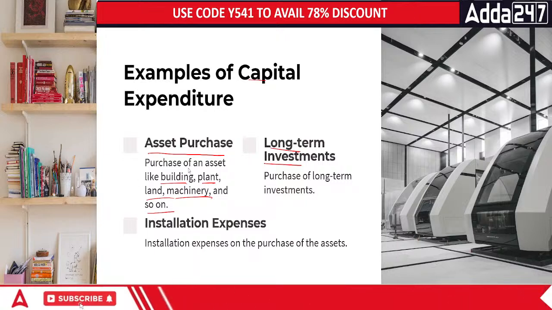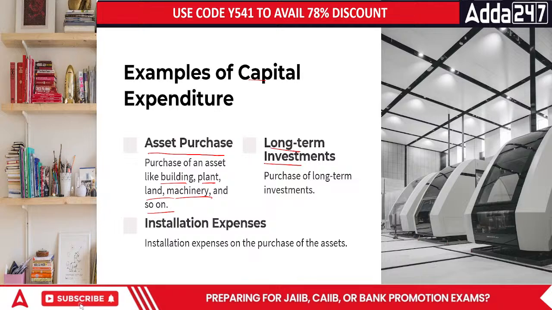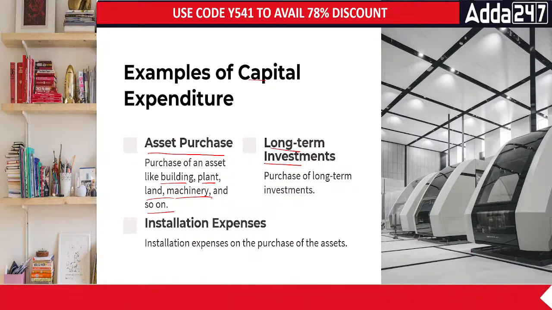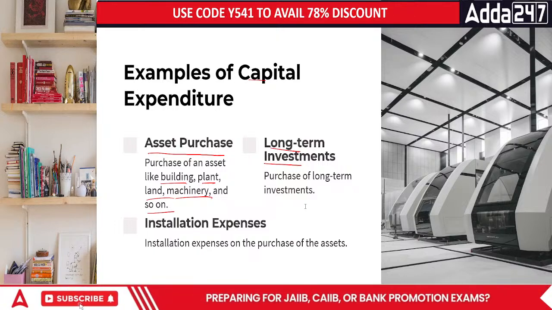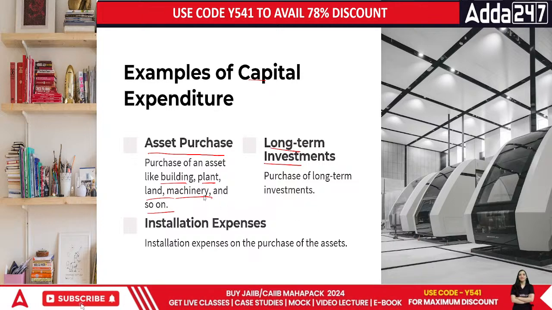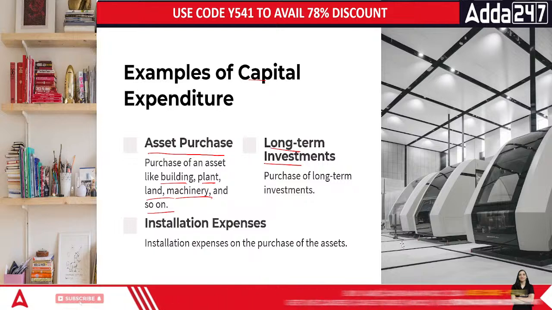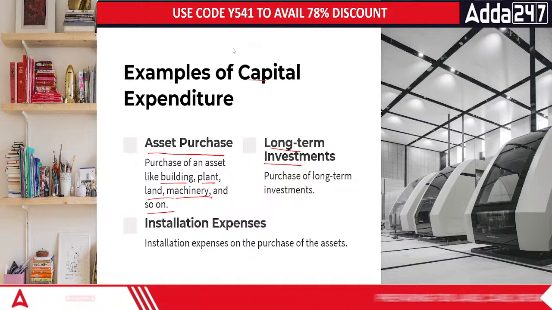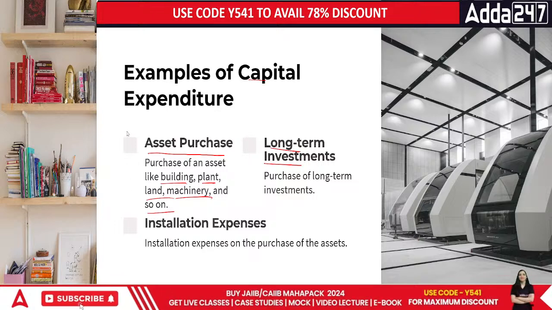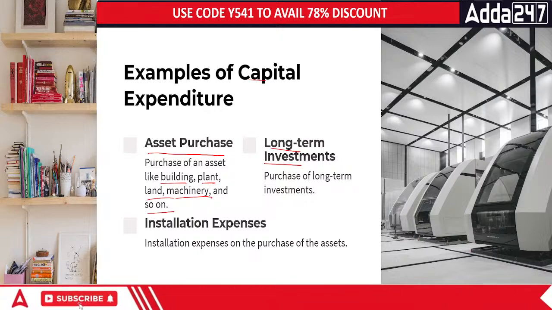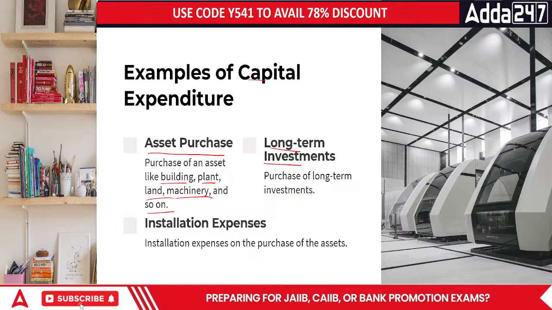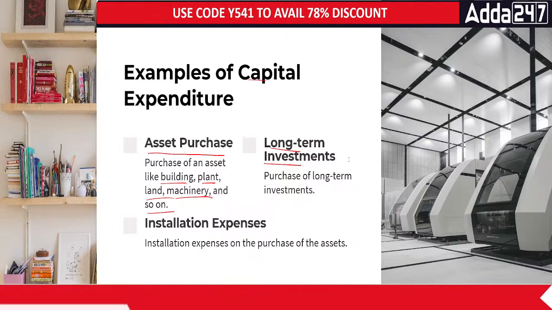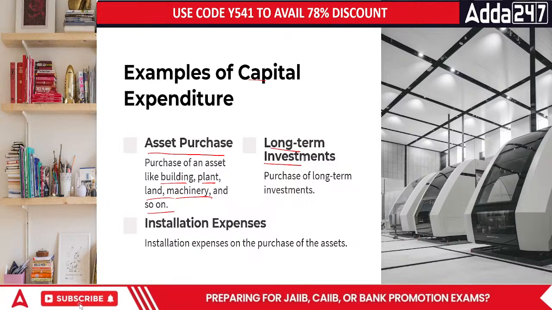I got a particular AC. The AC functions in a good way, but the fact of the matter is, it won't work till the time I get it installed. So till it's installed, my AC will not function properly. When you have a particular asset, the installation cost is necessary to make that asset functional.